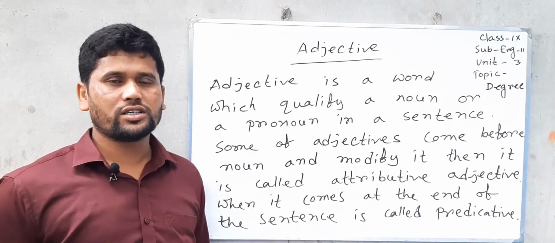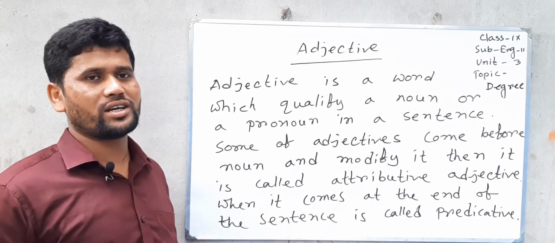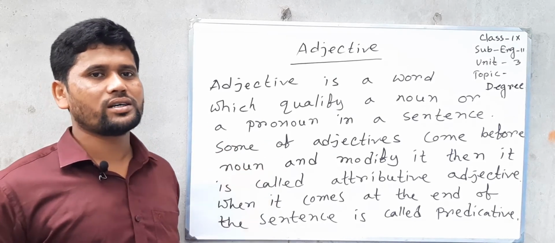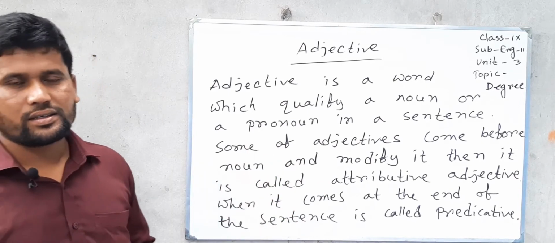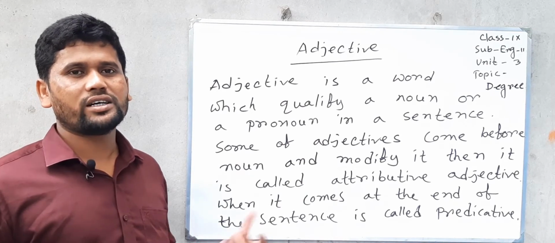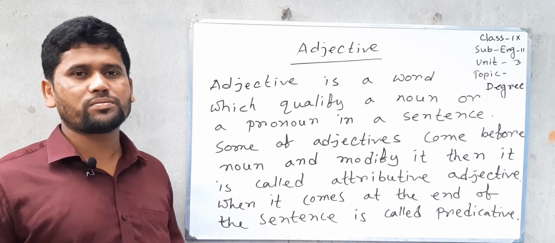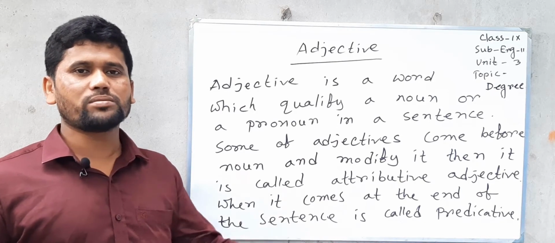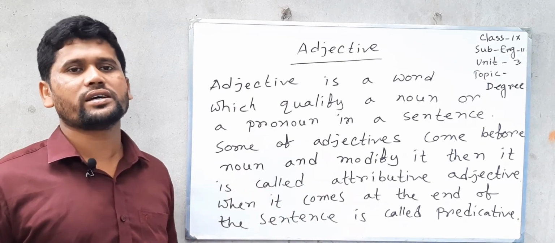Dear student, do you know what is adjective? Let's see on the whiteboard. Adjective is a word which qualifies a noun or pronoun in a sentence. Some adjectives come before a noun and modify it, then we call it attributive adjective, and some adjectives come at the end of the sentence and qualify the whole sentence, then we call it predicative.